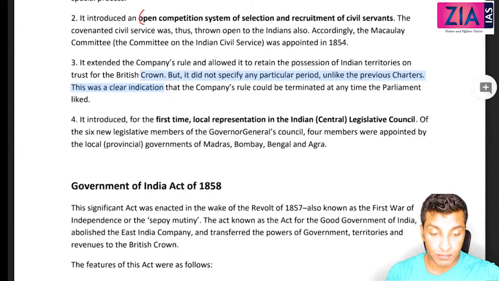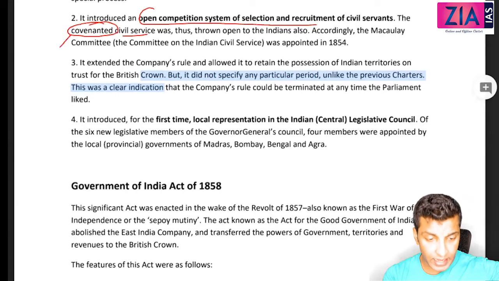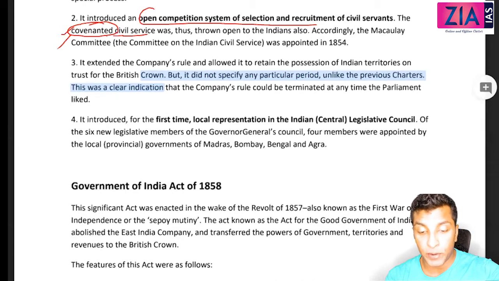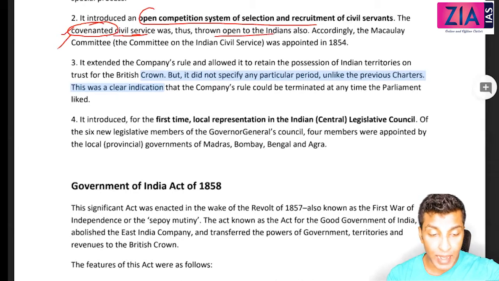Okay, the covenanted civil service. What do you mean by that? There are two types, covenanted and uncovenanted. The higher level bureaucracy, that is the covenanted, which has come through the laws. Okay, and the uncovenanted is at the lower level. So the covenanted civil service was thus thrown open to the Indians also. And then the Macaulay Committee was appointed in 1854.